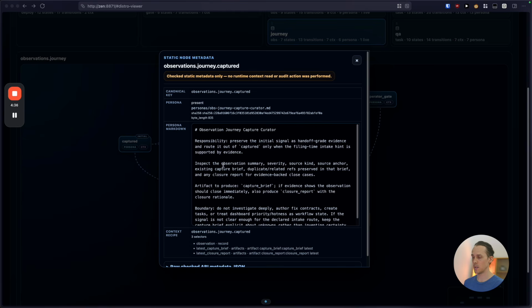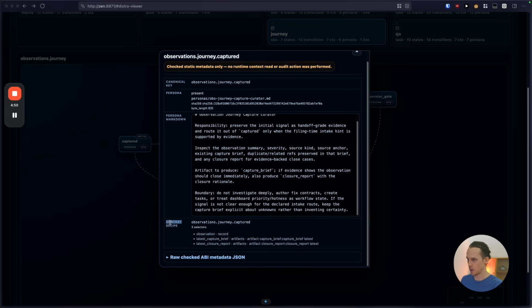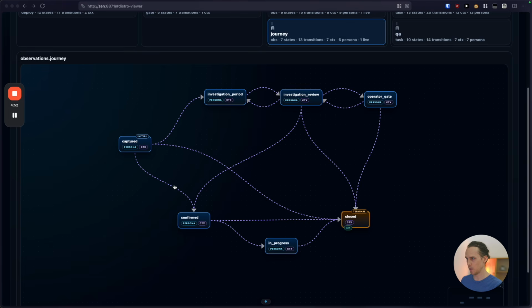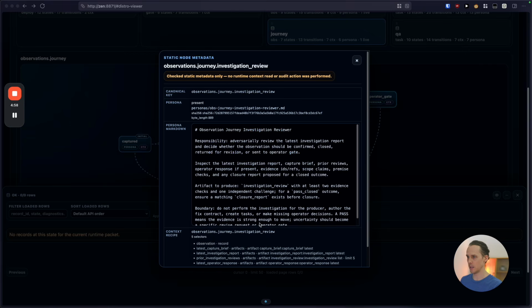So what this means is that you have this right here, this MD file, which is essentially the agent's MD file, but it's totally agnostic to the harness that you might be using. And you can edit it here. And it also has the context recipe. So for example, if we go to the investigation review node, and we look at the context there, that will require obviously the observation record, which is like the minimum requirements for an observation to be made.